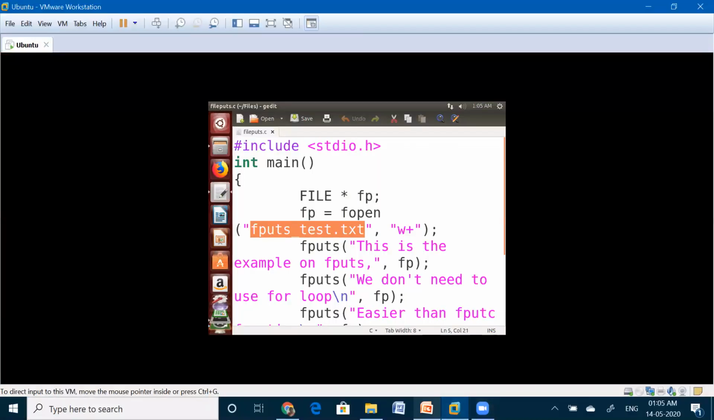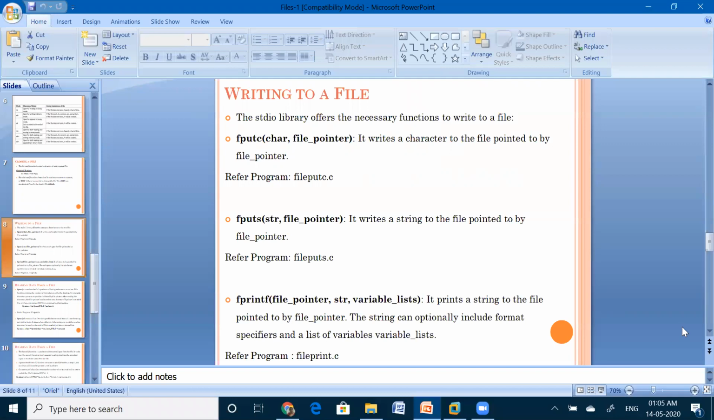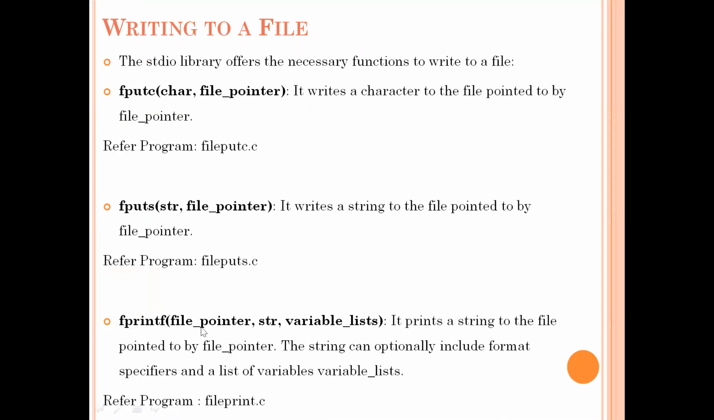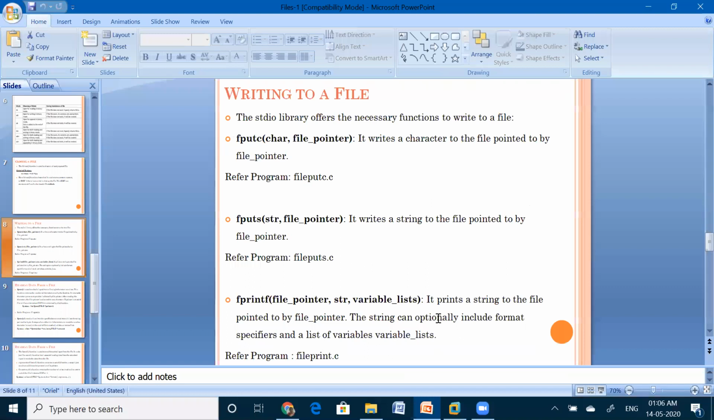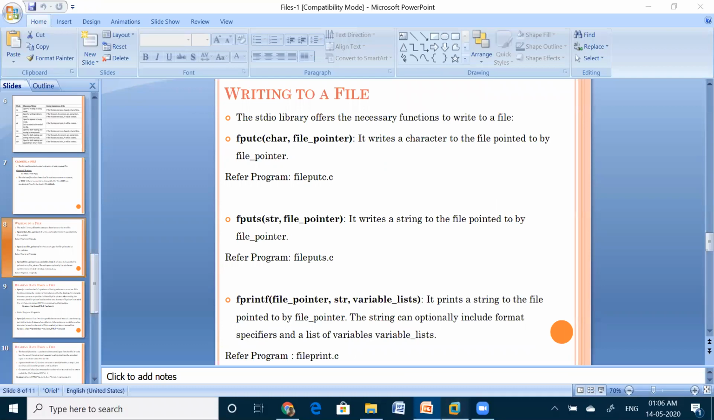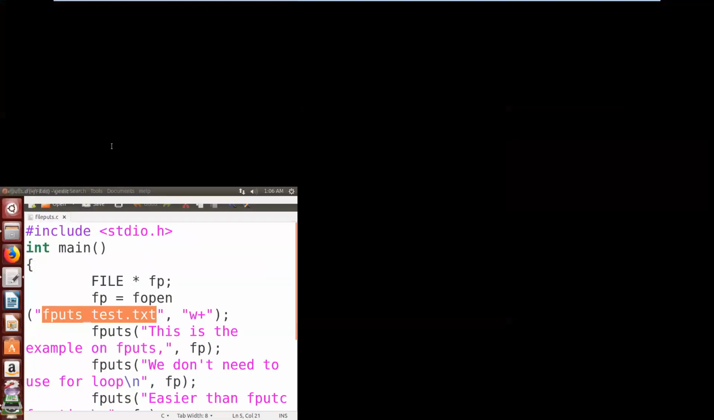The next function for writing the contents into the file is the fprintf function. By using this fprintf function also, we can write the contents into the file. This is just like our printf function, with which we print the data onto the console. If you want to print the data into the file, or if you want to post your data into the file, we need to use the fprintf function. Let me show you that fprintf function output also. So what is the file name? Fileprint.c.